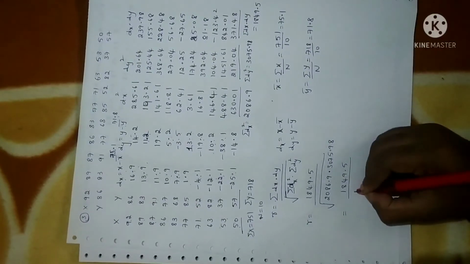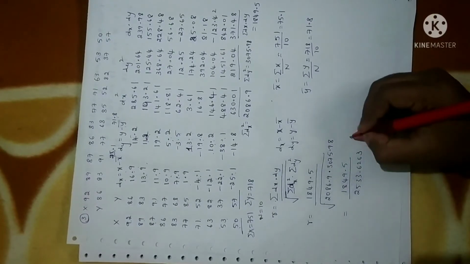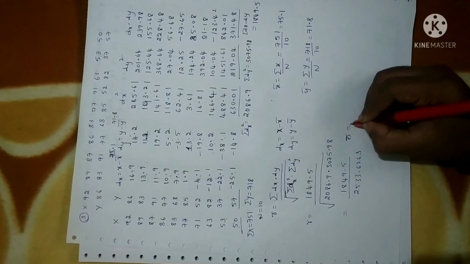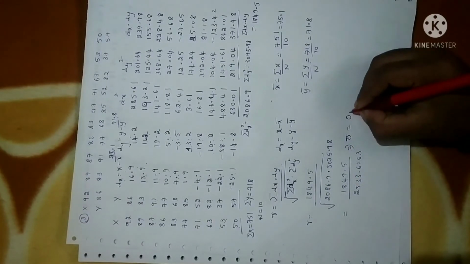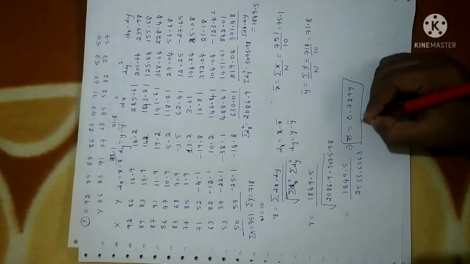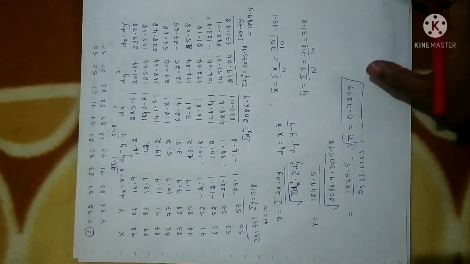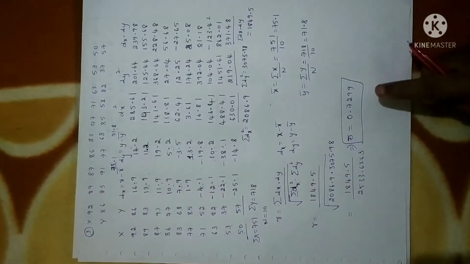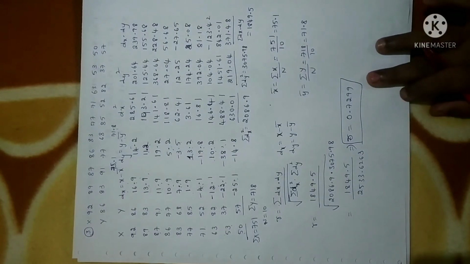1849.5 divided by 2533.6263. Use calculator if you want to calculate in one shot. So this implies r value will be equal to, if you divide this, you will get 0.7299. Obviously it is in between minus 1 and plus 1. So this is the required coefficient of correlation, or we can say it is Karl Pearson coefficient of correlation. One and the same. Hope it is clear.